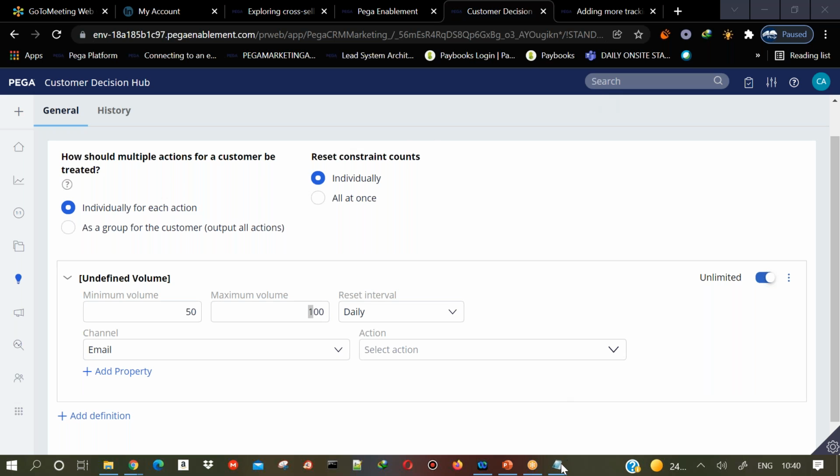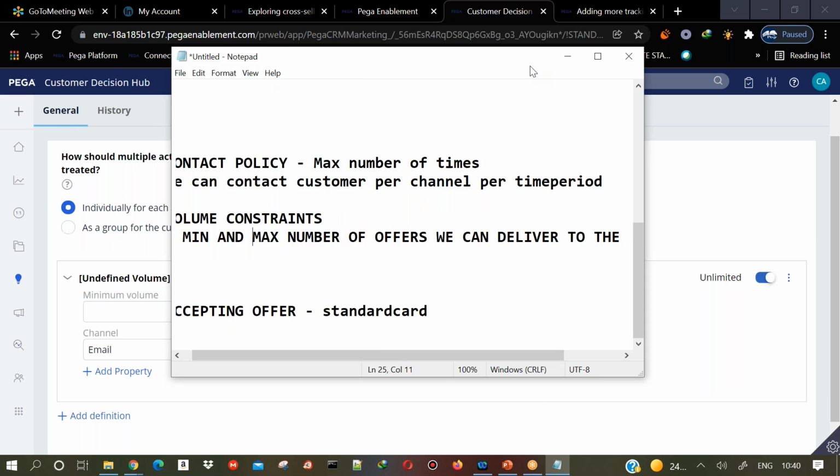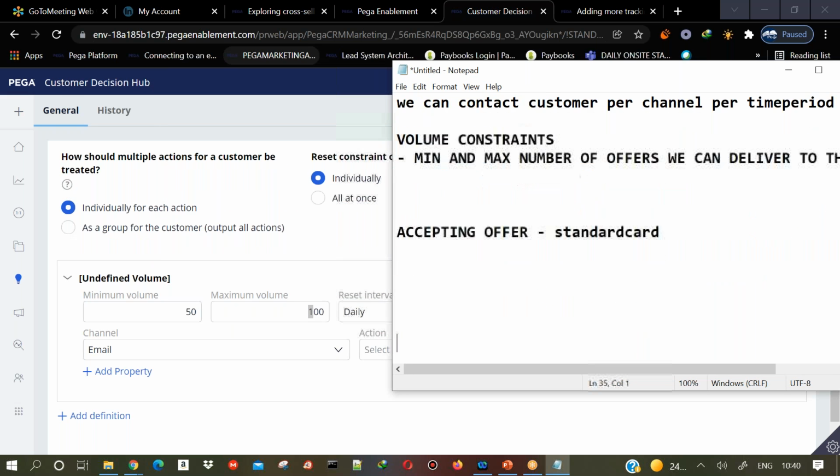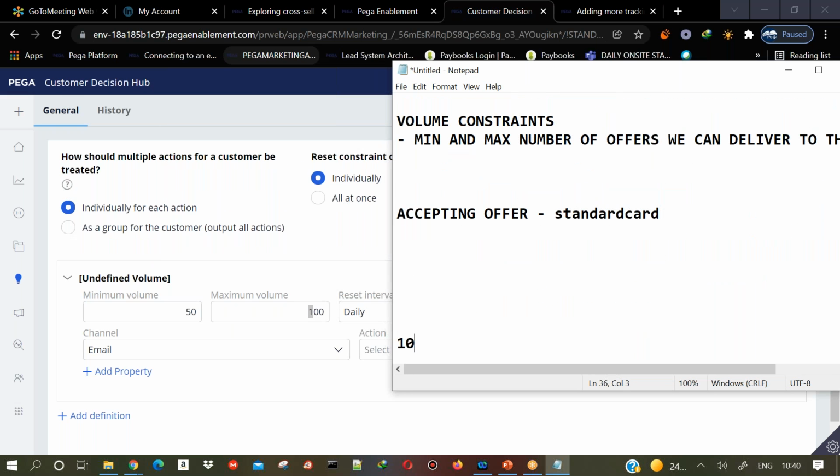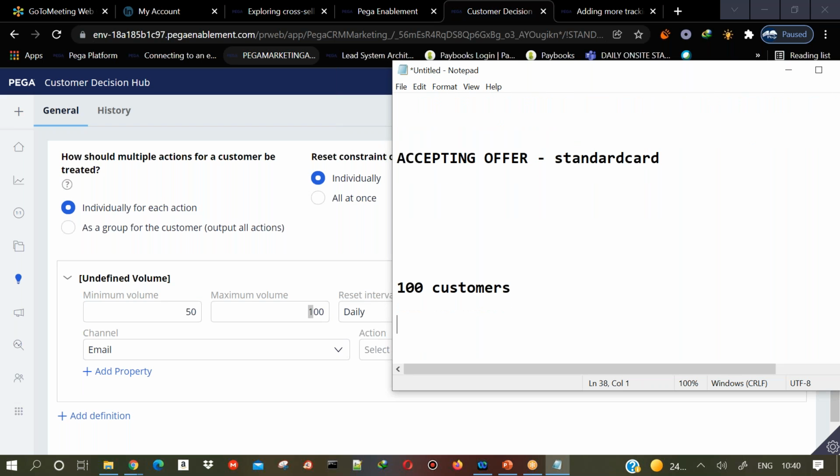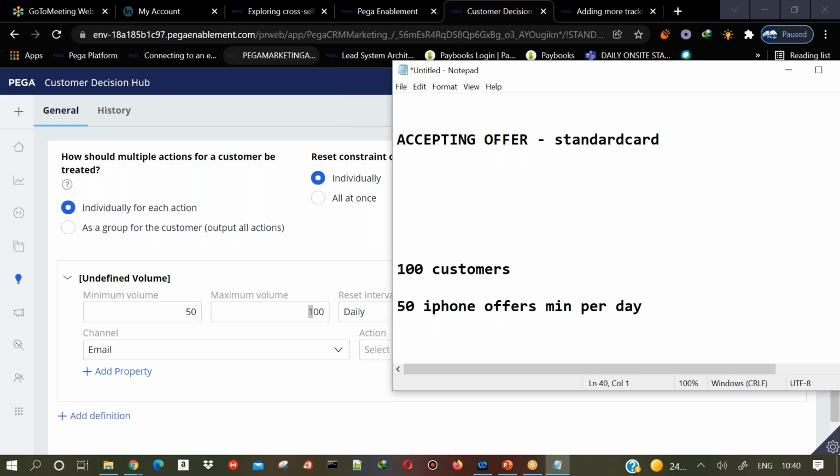So let us say, for example, there are 100 customers. We have defined 50 iPhone offers minimum per day, and we are saying one email per day as contact policy.